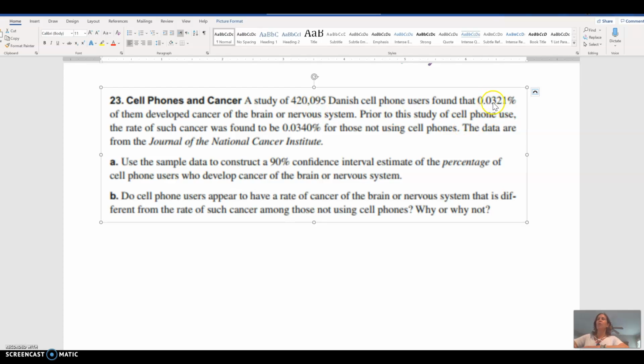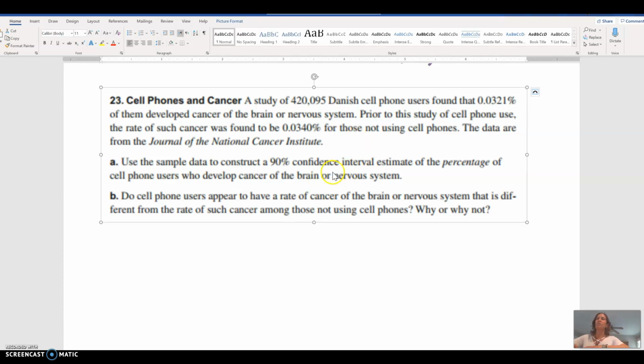And we found out that 0.0321%, so not just 0.0321, 0.0321% of all the cell phone users have developed cancer of the brain or nervous system. Prior to this study, they did another study on just general cancer rates without connection to cell phone users or not, and found the rate in the general population to be 0.0340% for people who do not use a cell phone.